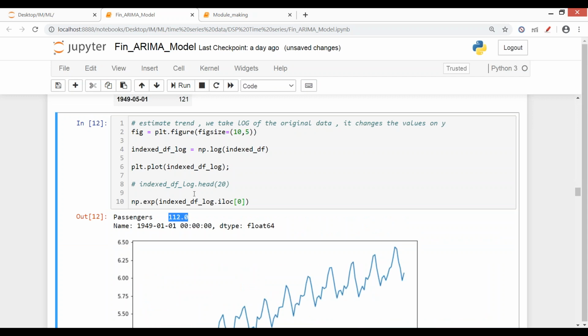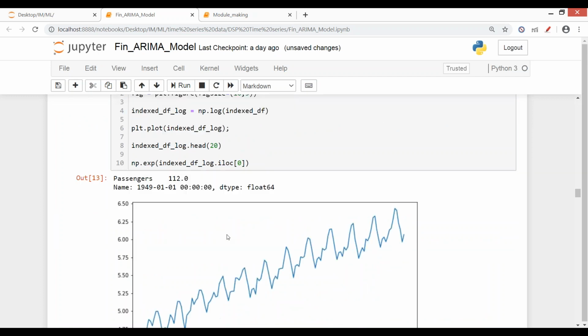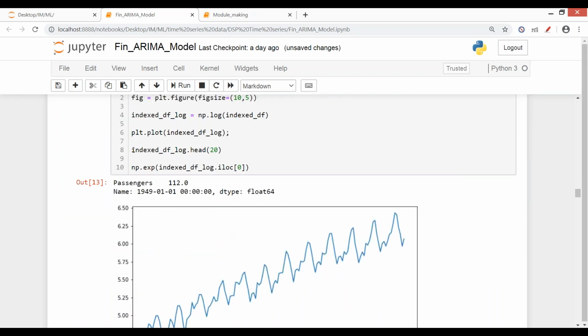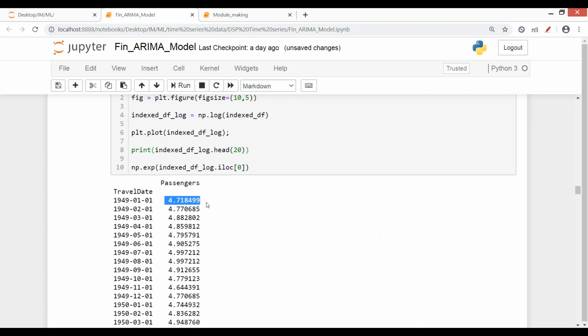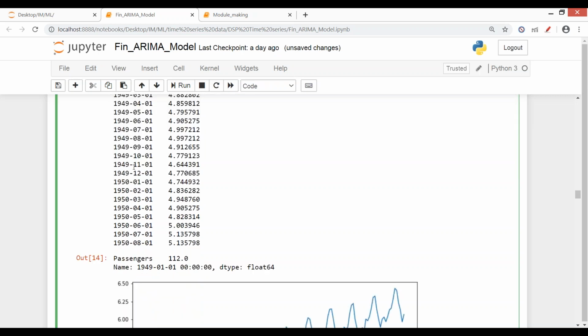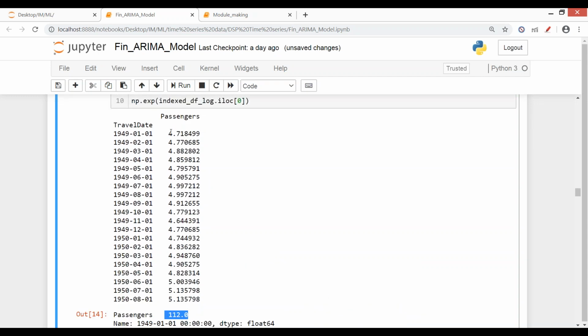You've got 112. What was it initially? Actually, I need to print it. It was 4. And when I did the exponential part, it came out to be 112. So I have rescaled it onto the original scale.